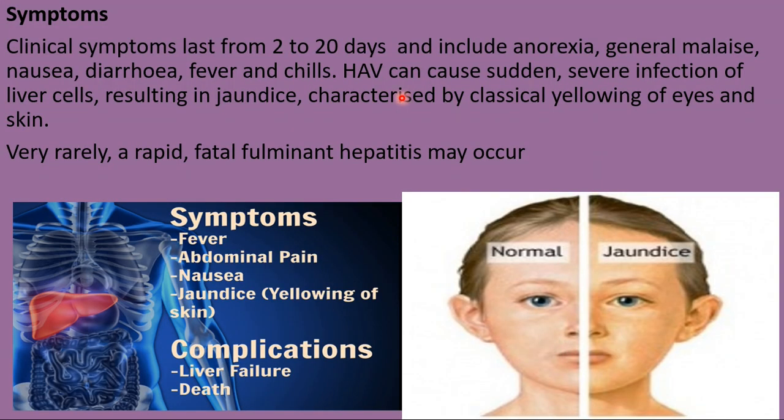And coming to the symptoms, the clinical symptoms last for 2 to 20 days, including anorexia, general malaise, nausea, diarrhea, fever, and chills. The hepatitis A virus can cause sudden severe infection of liver cells resulting in jaundice, that is, yellowing of skin and eyes. So here you can see the difference. This is a normal face and here is the yellowishness. Very rarely, a rapidly fatal fulminating hepatitis may occur.